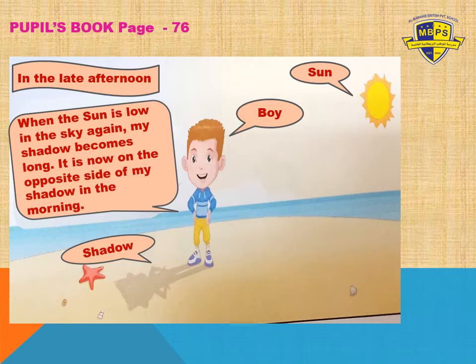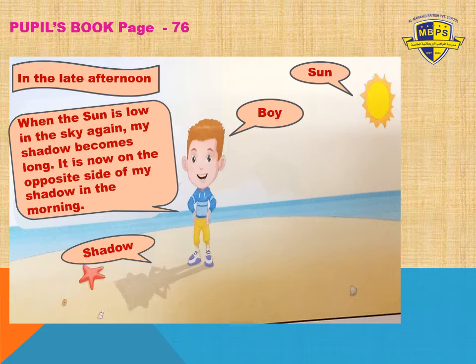Yes, very good, grade 1. And where does it set? The sun always sets in the west. So in the morning, it was on another side, right? And so in the late afternoon, you can find out the boy's shadow is on the opposite side of my shadow in the morning. As you can see in the picture, the sun is far from the boy, right? And the boy's shadow, you can see it's long.